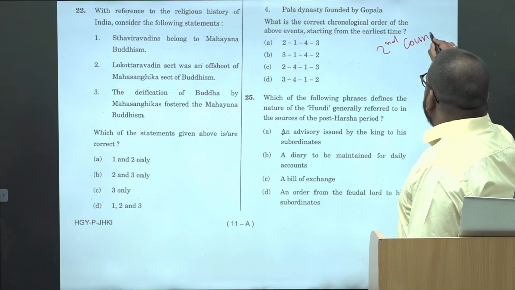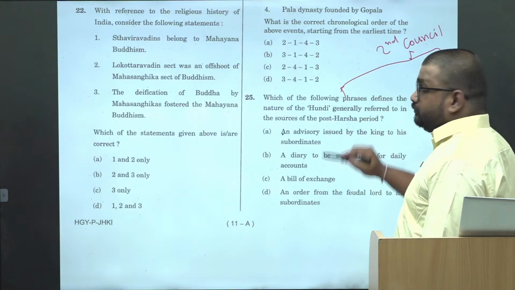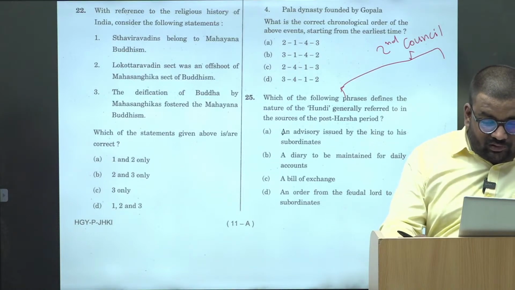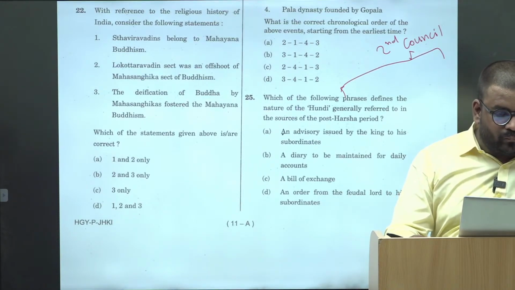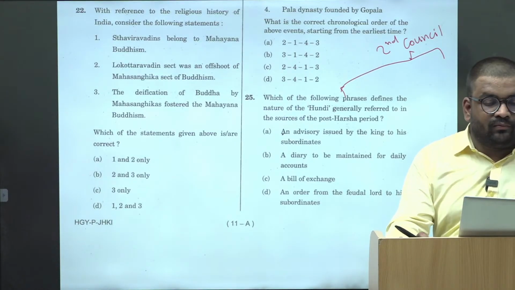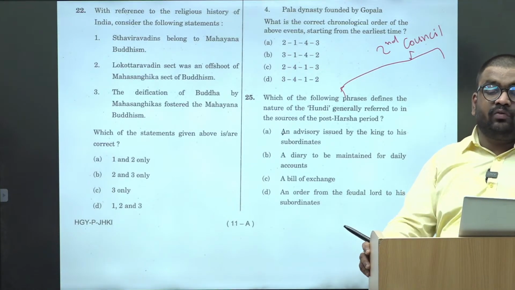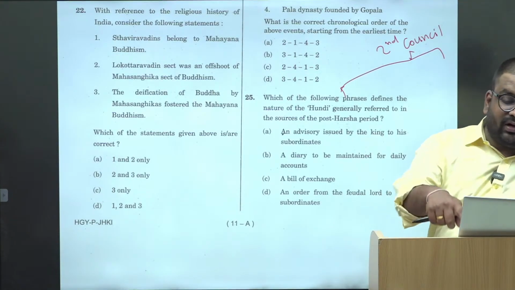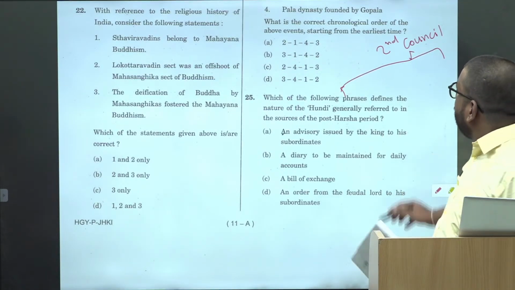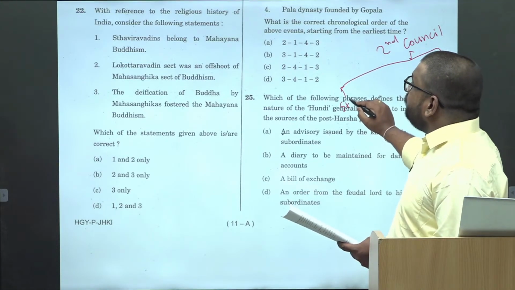Second council. Where was the second Buddhist council? Yes, it was at Vaishali. You should know this. Facts need to be on your fingertips to clear the prelims. So during that time they were divided into Sthavirvadins. This one.